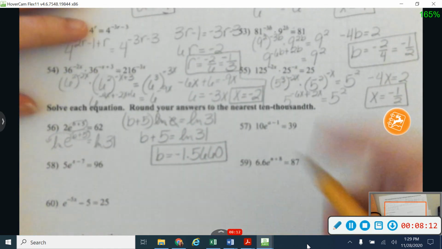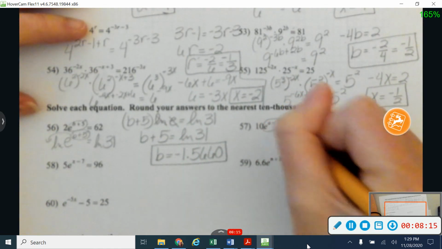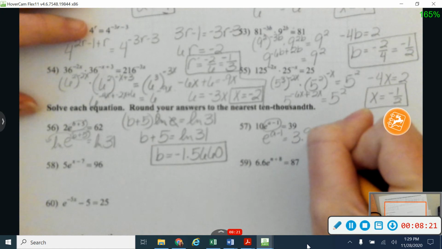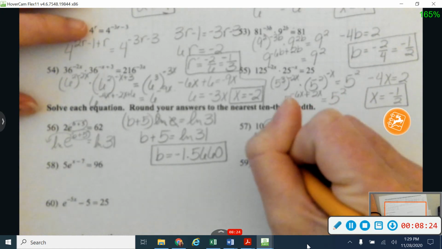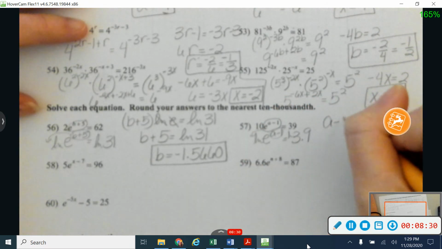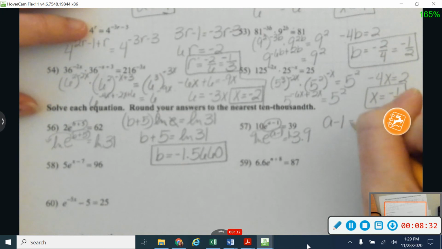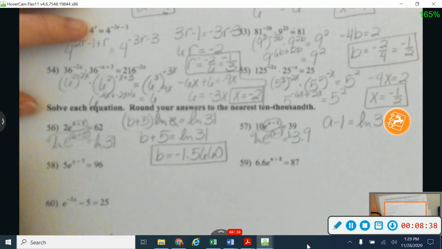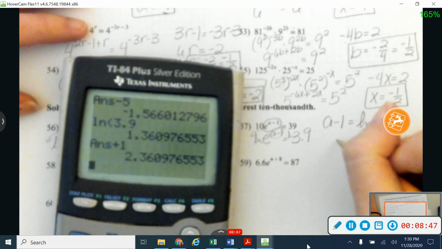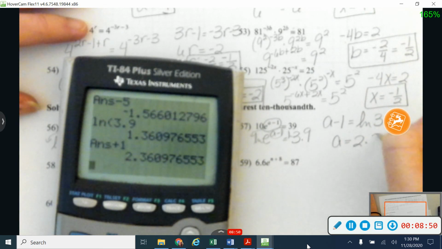Okay, let's do the same thing with number 57. So I'm going to start by getting my exponential by itself by dividing by 10. So that's going to give me 3.9 over here. And again, I'm going to take the natural log of both sides. So that'll bring my a minus 1 down to the front. So I'm going to end up with a minus 1 times the natural log of e, which is going to cancel out, is equal to the natural log of 3.9. Okay, so back in my calculator, I'm going to do the natural log of 3.9, and then I'm going to add over my 1. And that's going to give me that a is equal to 2.36. Let's go ahead and make that 1 0.